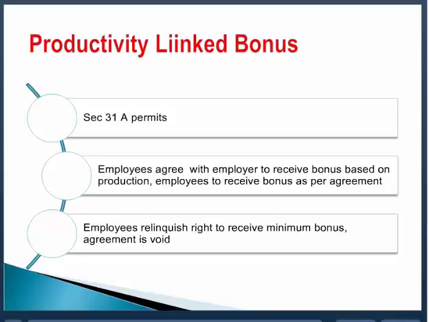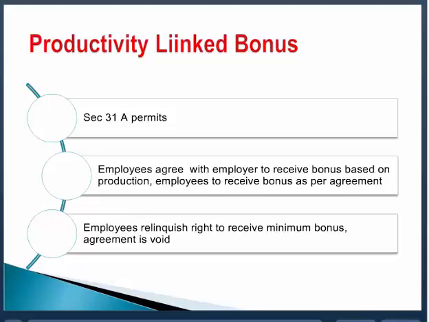So you can pay. Then two things are there. Number one, if by this agreement or settlement, employees give up their right to receive the minimum bonus, then such a settlement or agreement is void. And number two, the maximum bonus will not exceed 20% of the salary and wages. So three things are there.